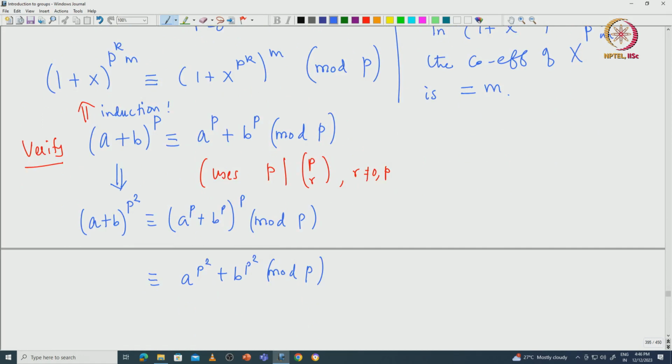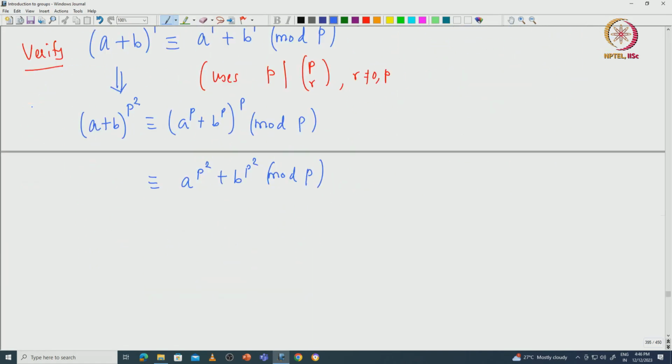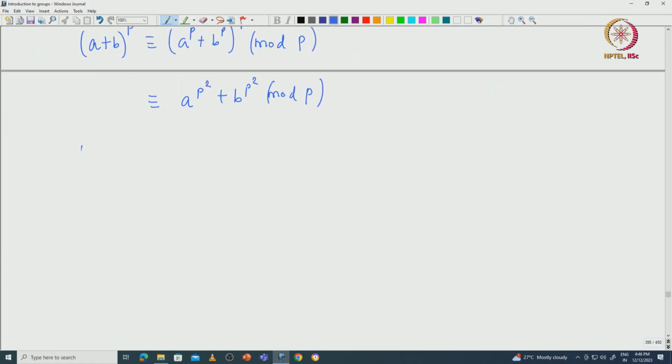On the left side, we are going to calculate the coefficient wise, the coefficient of x power p power k in (1 plus x) power p power k times m.